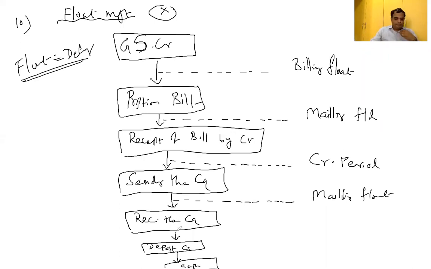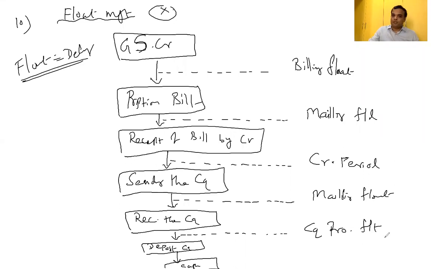I have received the check. Immediately I can't put it into deposit. As soon as I receive the check, I have to transfer it to my accounts department for the purpose of passing the entry, from whom we got the check, so that the debtor value reduces, the cash being released from the debtor. So for passing the entry, we have to transfer the check to the respective department, the accounts department. Thereafter only can I put it in the bank. Therefore, that particular delay is called check processing float.